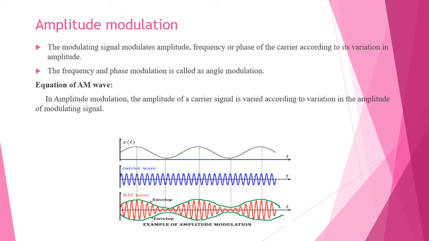Now we are going to see how we can form an equation for the AM wave. The first diagram is the message signal, then the carrier wave, and after that both the message signal and carrier wave are combined together to form the AM wave. This is one example of amplitude modulation.